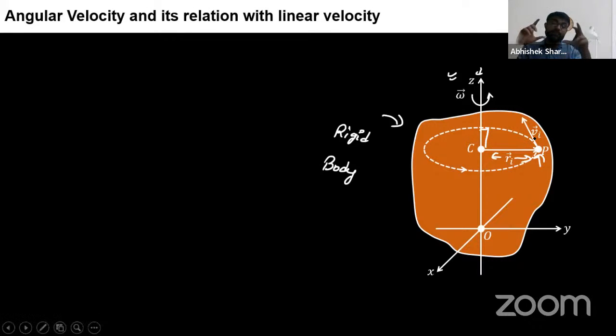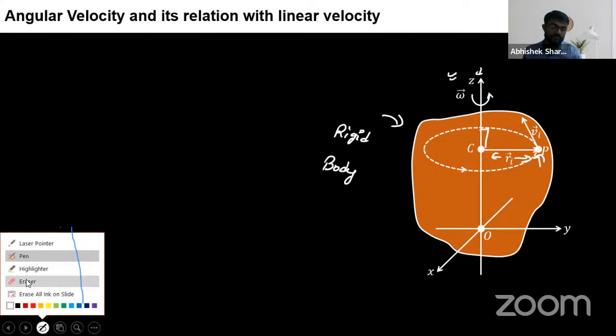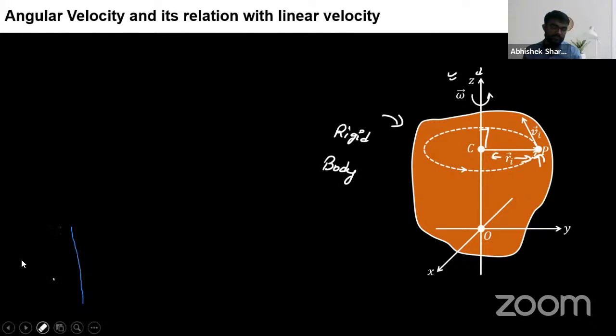At any point when this body is rotating and I'm observing this point P, suppose I take a snapshot. You know how to do your annotation. If I take a snapshot, this point will have some linear speed in this direction. And then if I need to find the relation between omega and Vi, what is the relation?